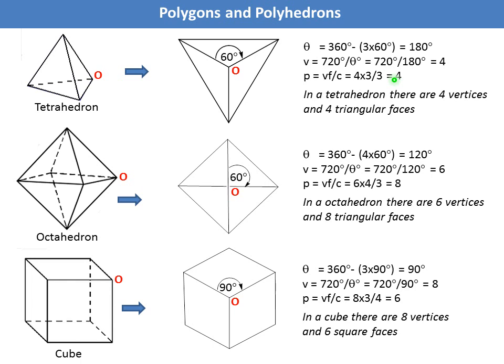So that means the number of polygons in a tetrahedron equals 4. That's why the name is tetrahedron. You can see here 4 faces.